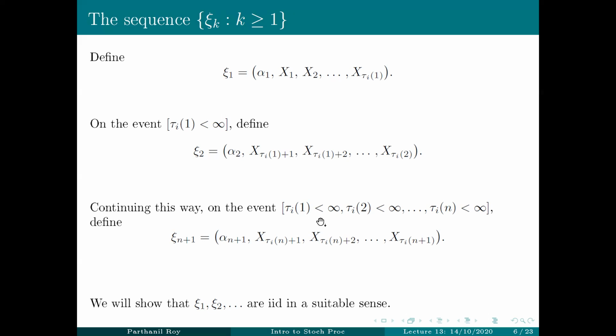So when the first n return times are well defined and finite, on that event, you define the (n+1)th random variable xi n+1 as the length of the (n+1)th excursion followed by the (n+1)th excursion. What we will show is not only that the excursions are IID, we will actually show that the excursions attached with their lengths, this sequence of vectors, are actually IID in a suitable sense.